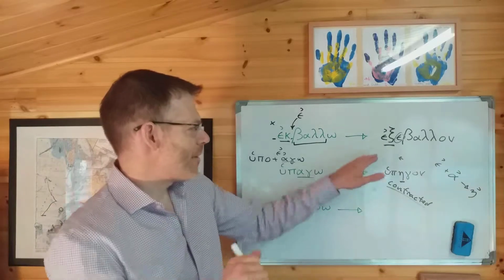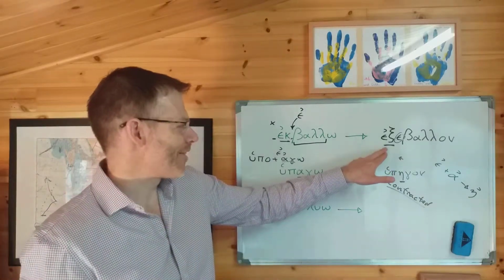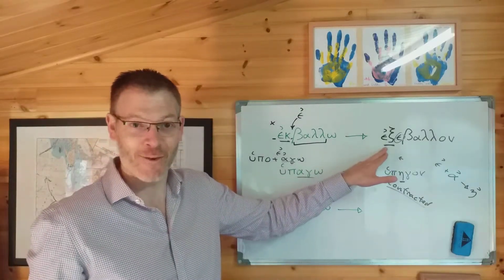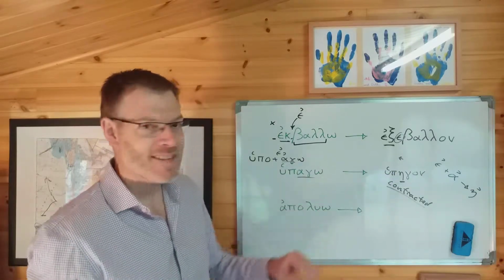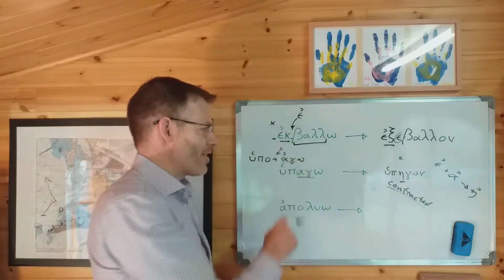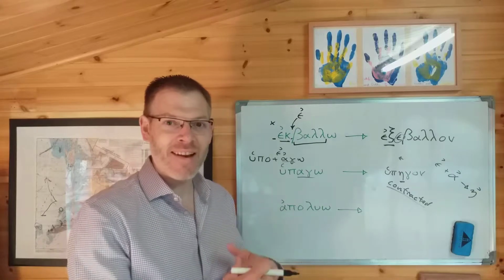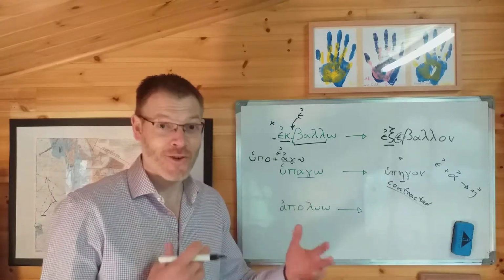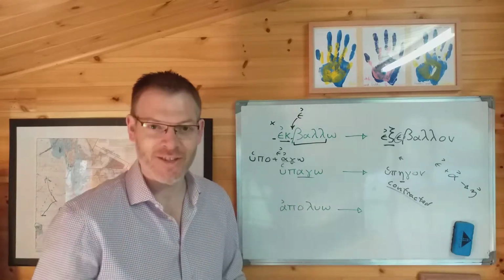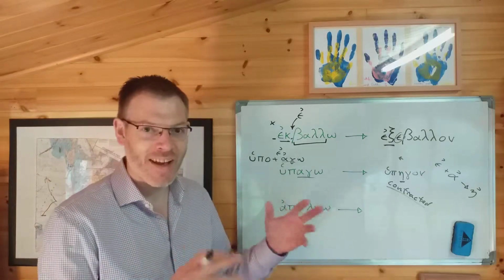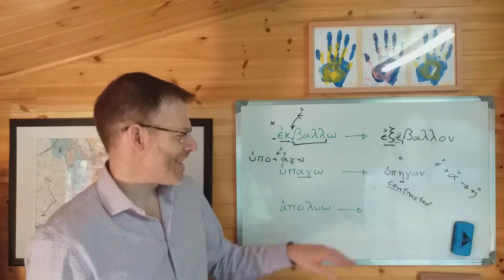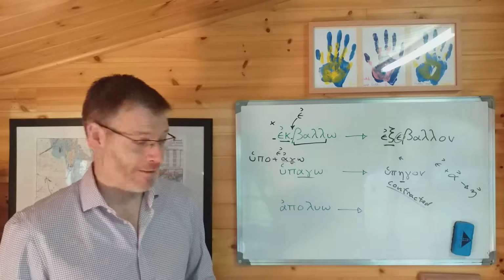No other changes apart from the one that you should already have known about. Ek goes to ex in front of a vowel. In this case, you put the epsilon augment at the start of the verb, and that then needs to contract, as in the previous section, 6.5.1, as an extra level of complexity to give you hupergon.